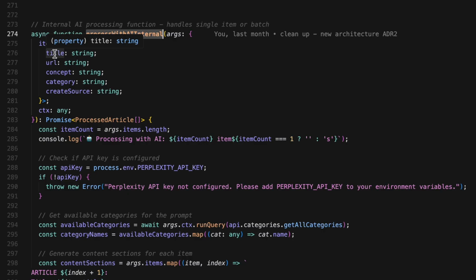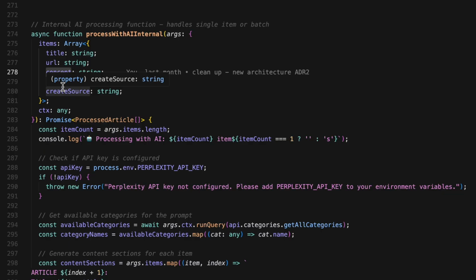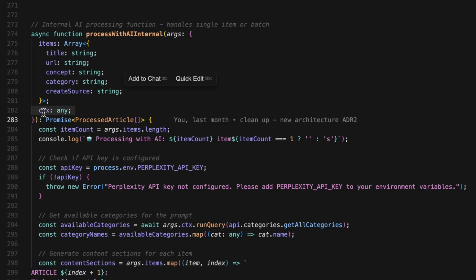It has a title from the RSS feed, the URL from the original article, a concept it belongs to, and a source where it came from, like RSS TechCrunch. It also gets a Convex context, ctx, so it can query the database. The function returns a promise, a processed article array of fully processed articles ready to be published.